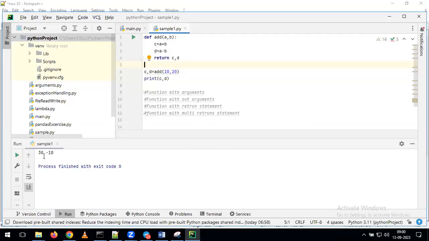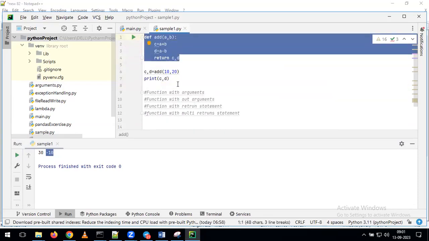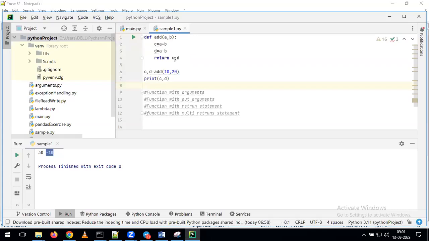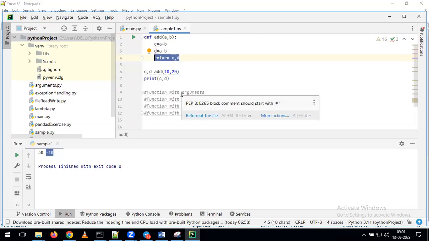Now you get output as 30 and minus 10, because we gave 10 comma 20. C is 10 plus 20, so we get the value 30. D is A minus B, which is 10 minus 20. For that reason, we get the output value minus 10. This is an example to understand how we can return multiple values from the function depending on the requirement. Depending on the requirement, you can return a single value or multiple values. If you want to return a single value, we give return C. If you want to return multiple values, we have to give multiple values on top of your return statement. This is the way we can understand how many ways we can write functions depending on our requirement.